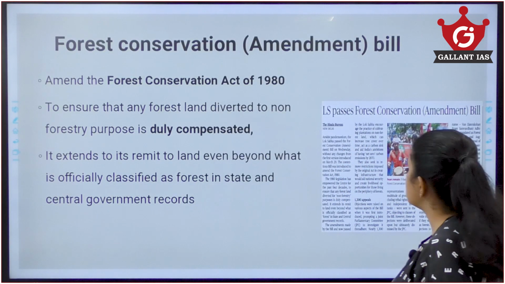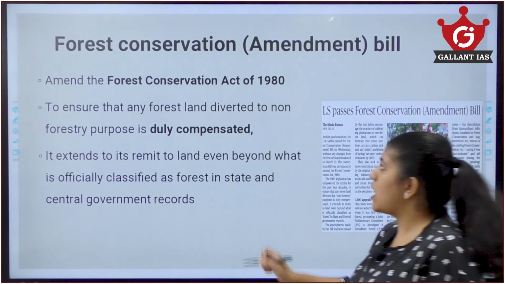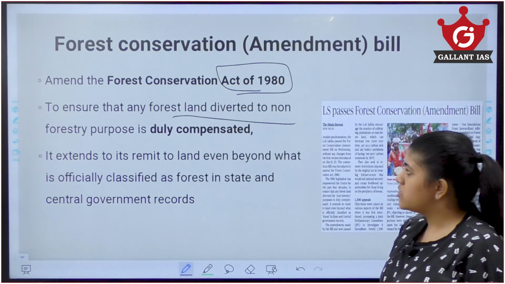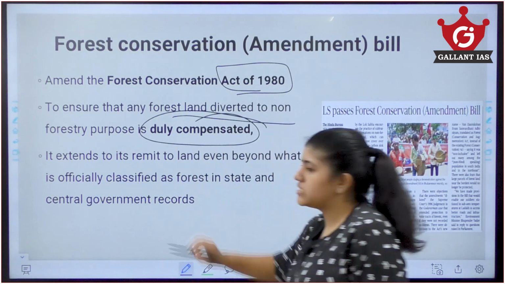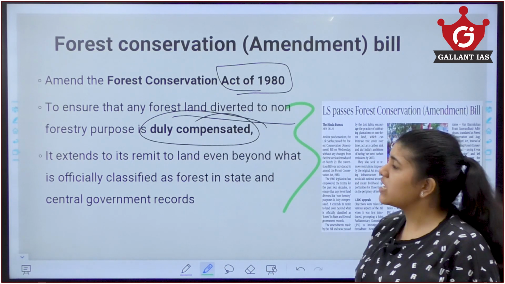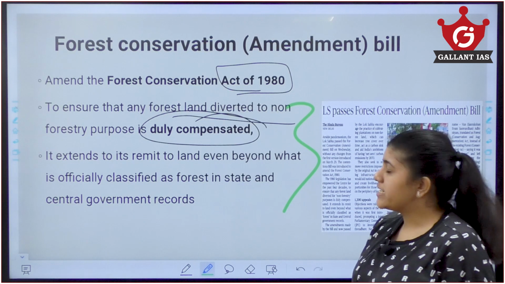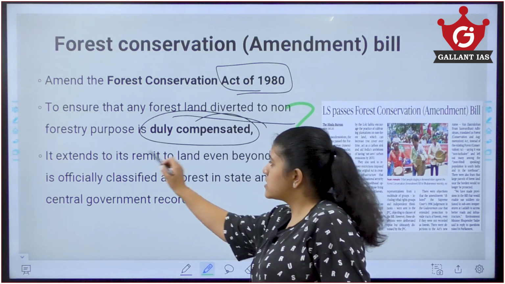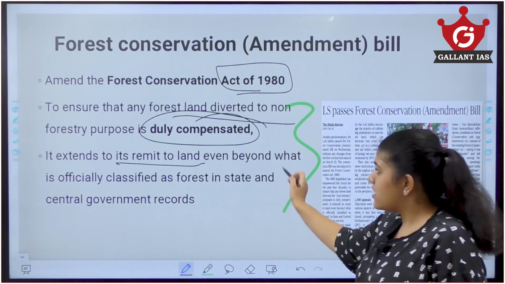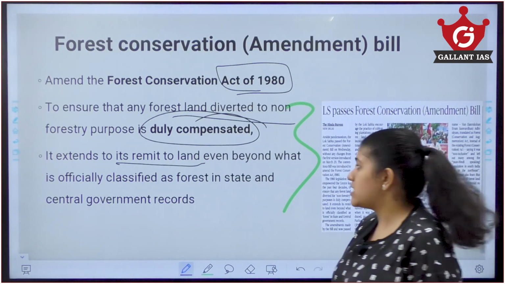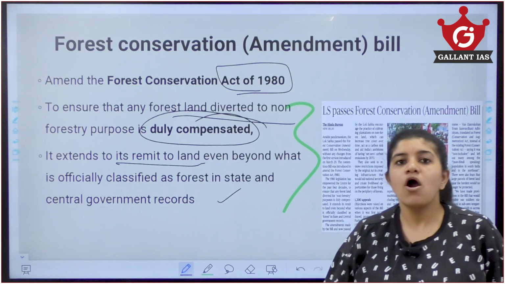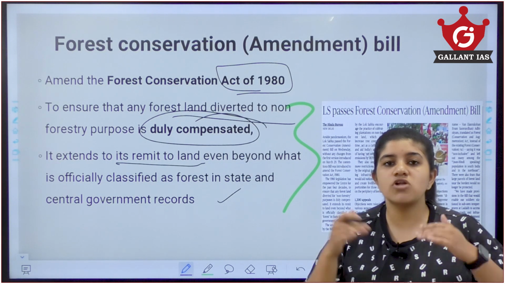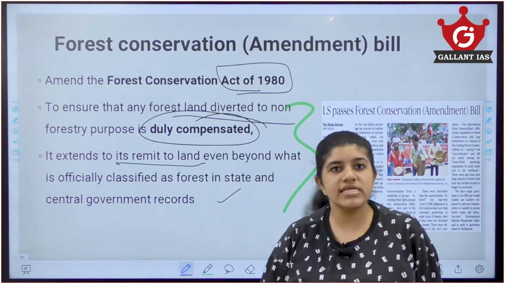We have the Forest Conservation Amendment Bill. This bill aims to amend our Forest Conservation Act of 1980 to ensure that any forest land diverted to non-forest purpose is duly compensated. These are some of the features of the Forest Conservation Act of 1980. If a forest land is diverted to non-forest use, it must be duly compensated. It also extends to land even beyond what is officially classified as forest by the state and central government records. Only some of the forests in India are actually classified by the government. So certain forest or land areas which are not classified by the governments will also come under the ambit of this act.